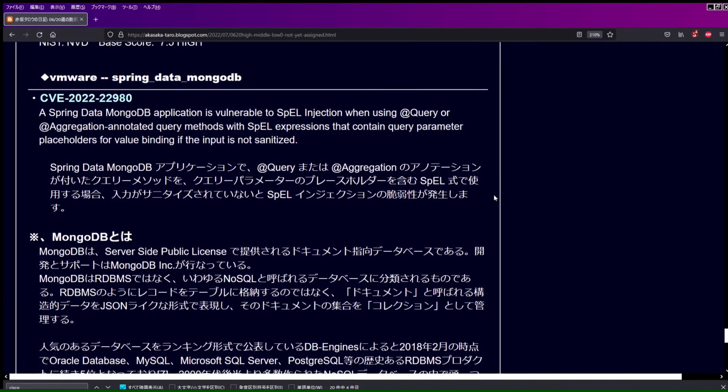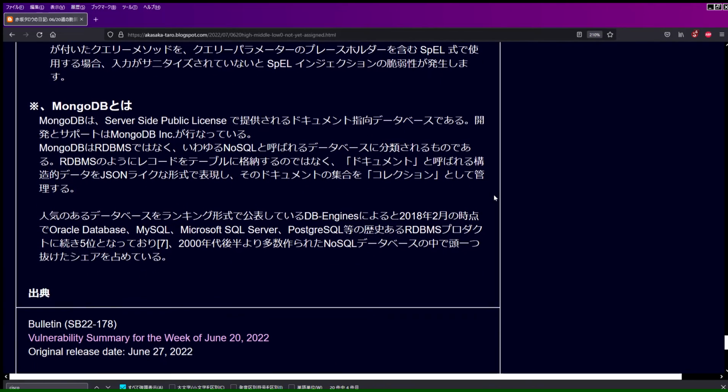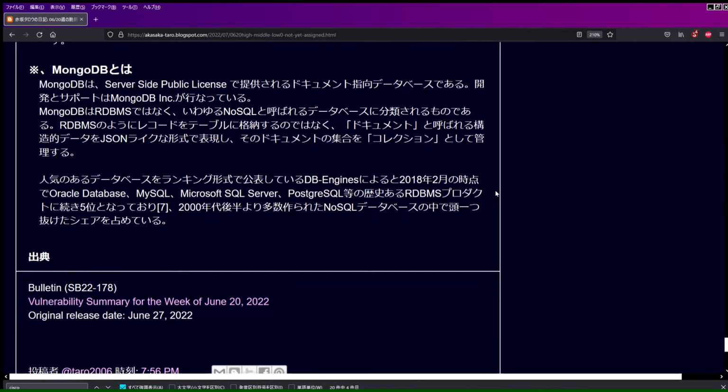What is MongoDB? MongoDB is document-oriented, provided under the Server Side Public License, and is supported by MongoDB Inc. MongoDB is not an RDBMS, but is classified as a so-called NoSQL database. Instead of storing records in a table like an RDBMS, it represents structured data called documents in a JSON-like format, and the set of documents is called a collection.